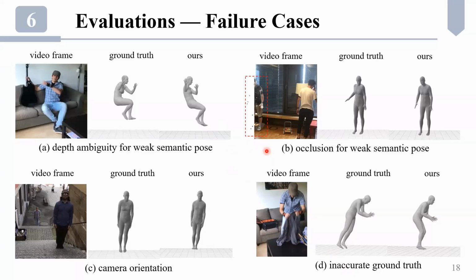iPose also fails at certain camera orientations, where aligning the projection to the video frame causes a false global pose orientation. Finally, there are also artifacts in the pseudo-ground truth, and in these cases, the poses from iPose are actually more physically plausible than the ground truth.